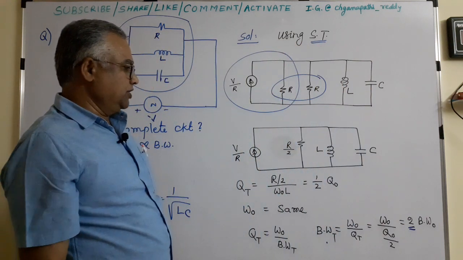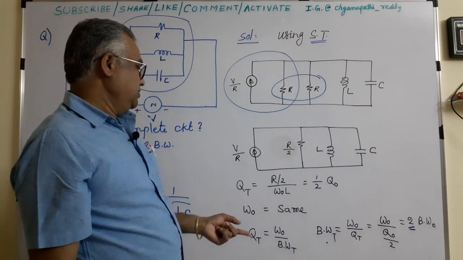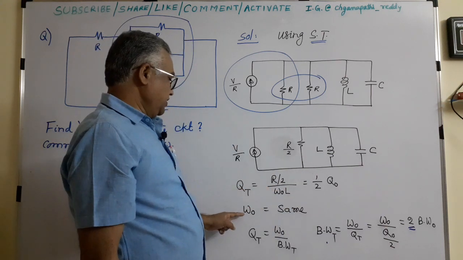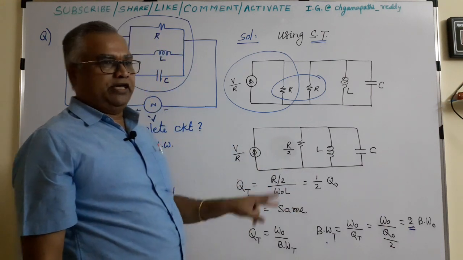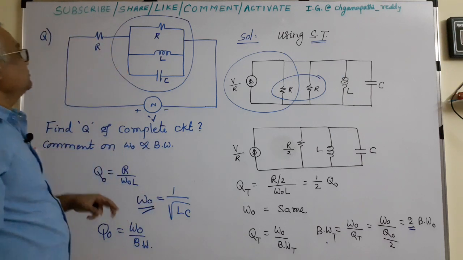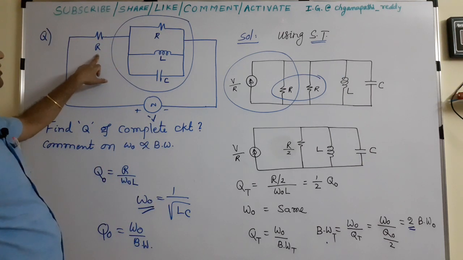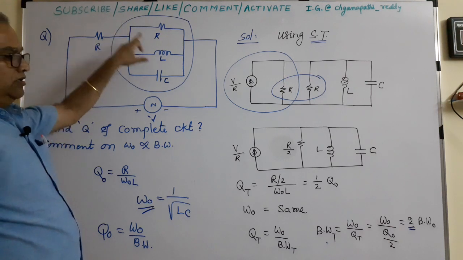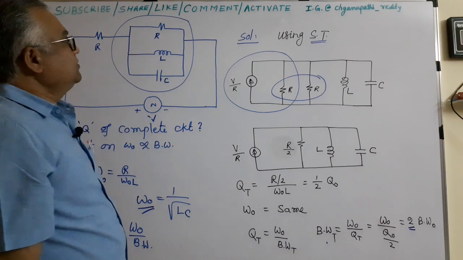So what is the conclusion? Bandwidth is double, quality factor is reduced to half, resonant frequency remains the same. So these are the effects because of this resistor which is connected in series with the parallel circuit. Thank you.